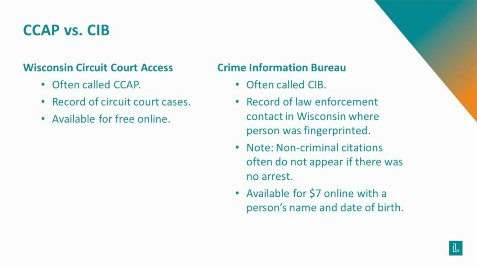A copy of a person's arrest record, if they have one, can be accessed by anyone who has the person's name and date of birth and the $7 processing fee. These reports are accessible online at the CIB's website and are usually returned within less than a minute after the request is submitted. The biggest contrast between CIB records and records on CCAP is that a CIB record has information on every arrest associated with the person's name and date of birth in Wisconsin.